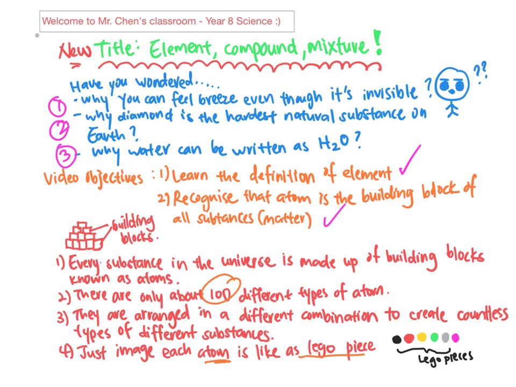You can make a car out of them, or you can make a building and etc. So imagine each atom as a Lego piece that you can arrange in different combinations to form whatever you want to form. Okay, so this is what atoms are like.